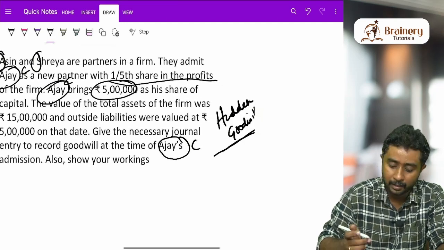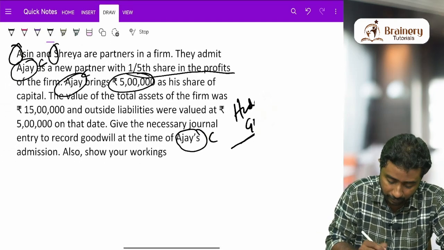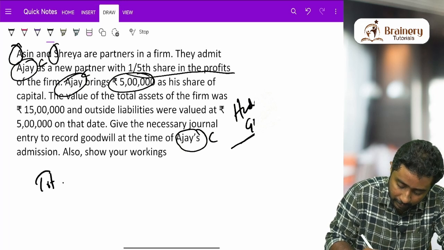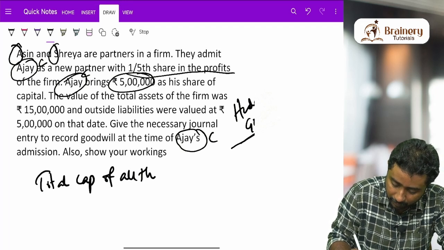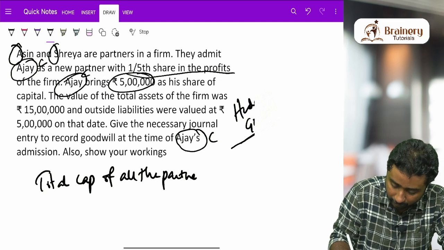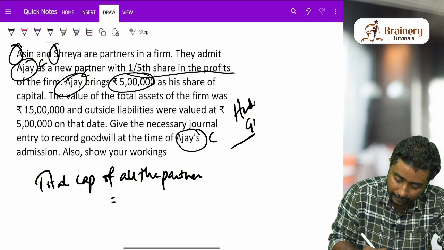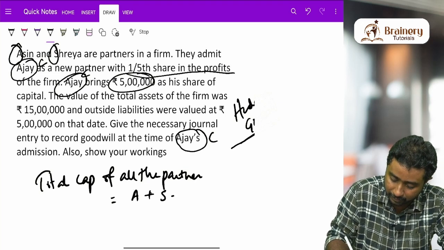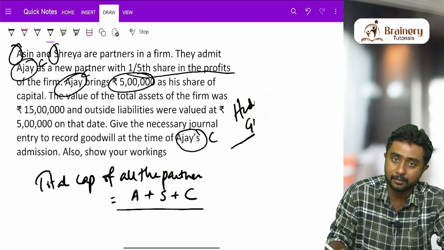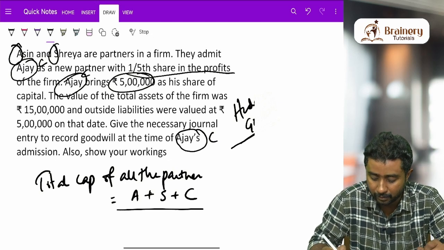In the hidden goodwill situation, there are two calculations actually. We have to find out the total capital of all the partners, including the new partner, the total combined capital of all the partners. If A, S and C are partners, all these partners' capital added together gives the total capital of all the partners.